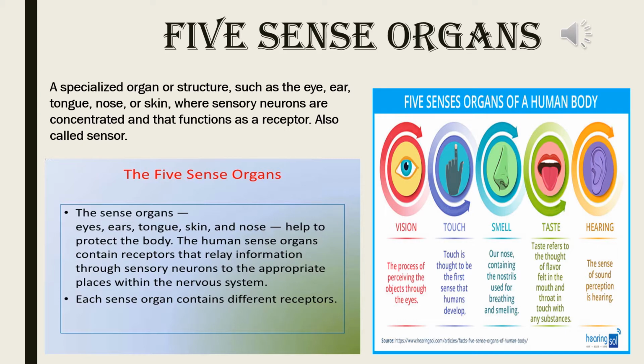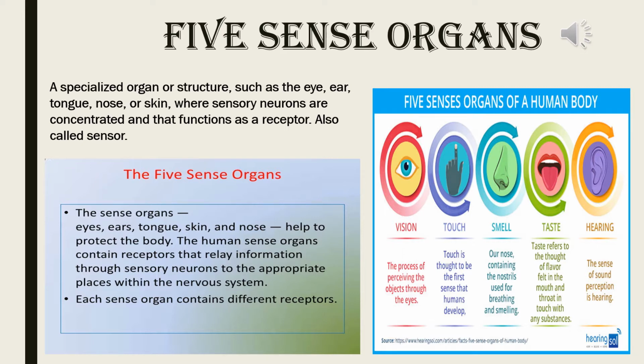The 5 sense organs of the human body are eyes, ears, tongue, skin and nose. They help to protect the body. The human sense organs contain receptors that relay information through sensory neurons to the appropriate places within the nervous system.